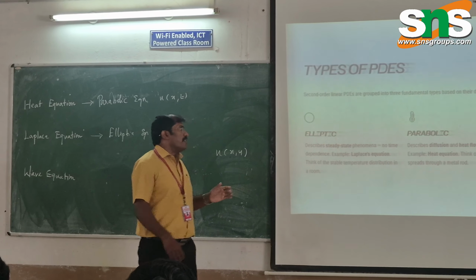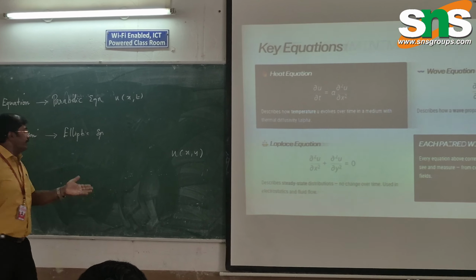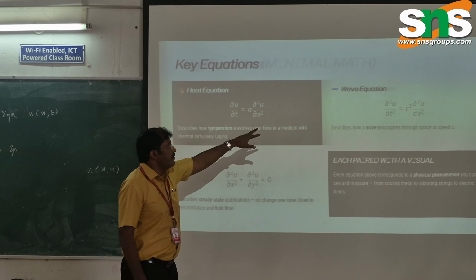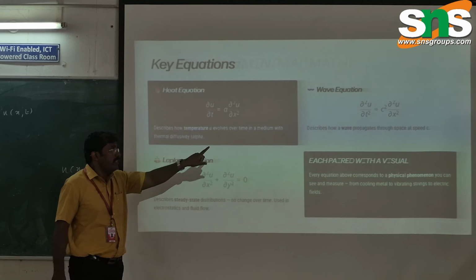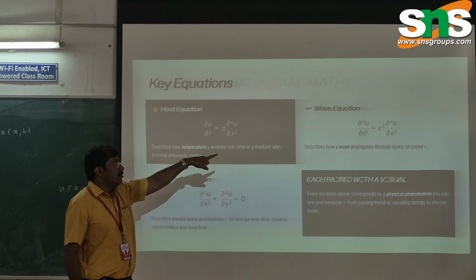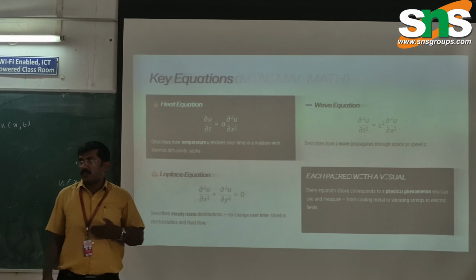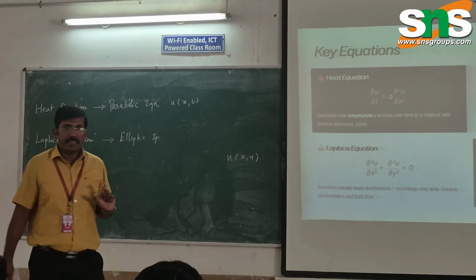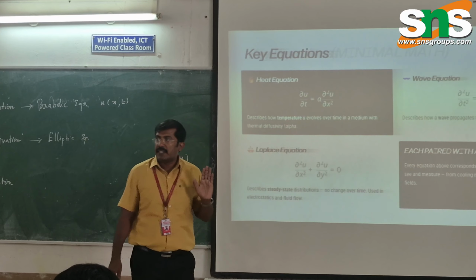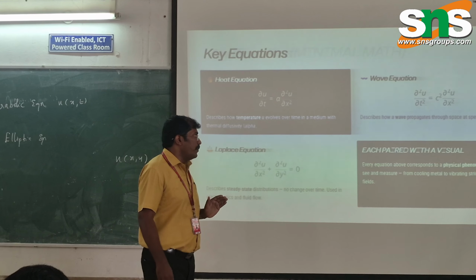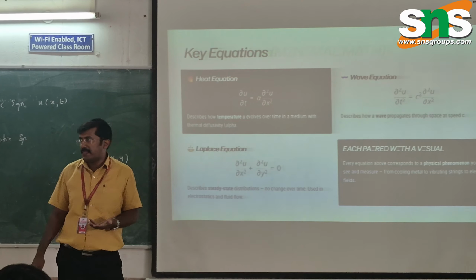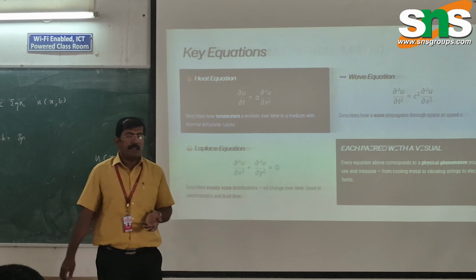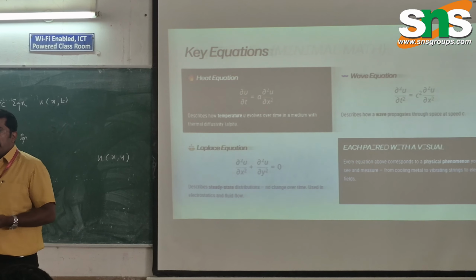Okay, that is fine. So this is the second type, and the third type is the wave equation. Wave equations are connected with two variables: ∂²u/∂t² is equal to c² ∂²u/∂x². Here also u is a function connected with two variables, x and t. So it is a partial differential equation again. What does it do? It describes how a wave propagates through space at some speed c.